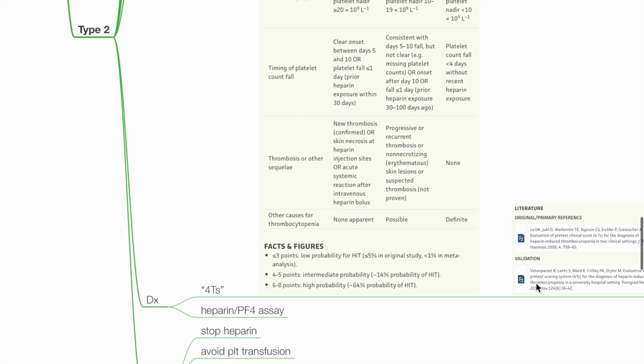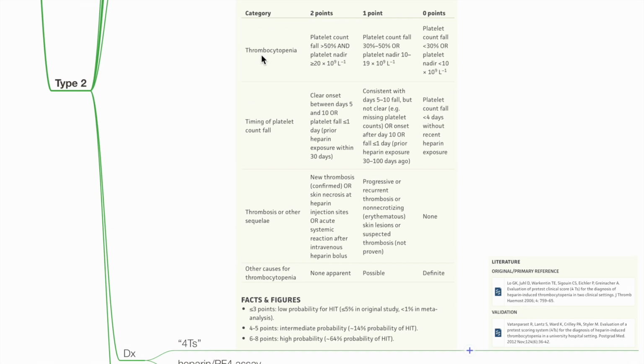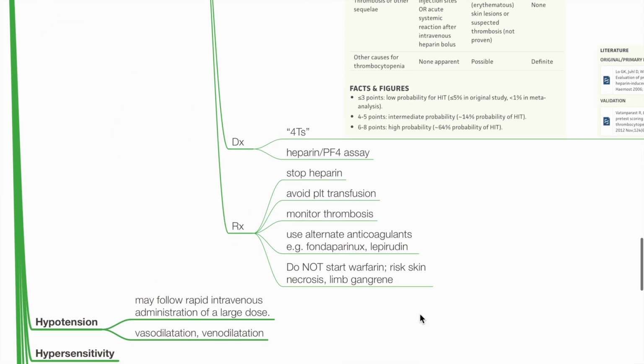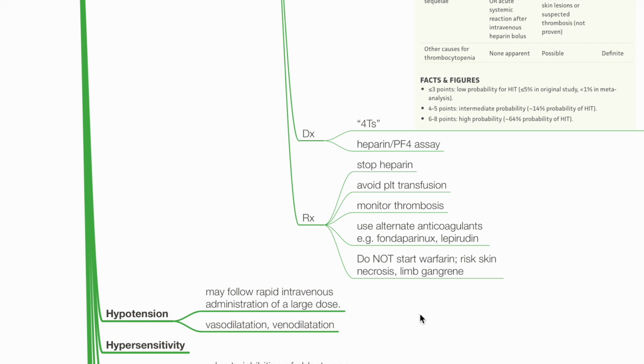Diagnosis may be via the 4T score, which consists of several categories such as thrombocytopenia, timing of platelet count fall, thrombosis or other sequelae, and other causes of thrombocytopenia. If total points are 6 to 8 points, there is 64% probability of HIT. If it's 3 or less points, there is low probability of HIT, less than 1% in meta-analysis. Another method to diagnose type 2 HIT is via heparin PF4 assay.